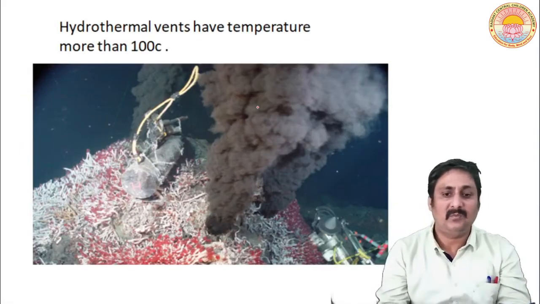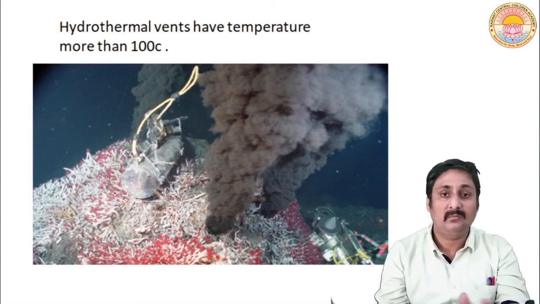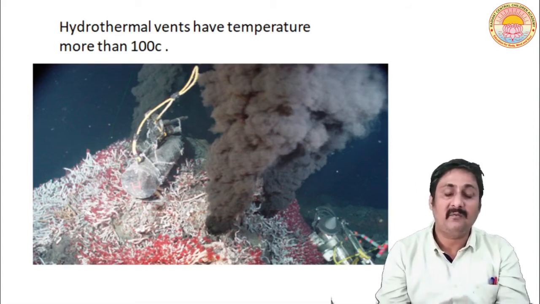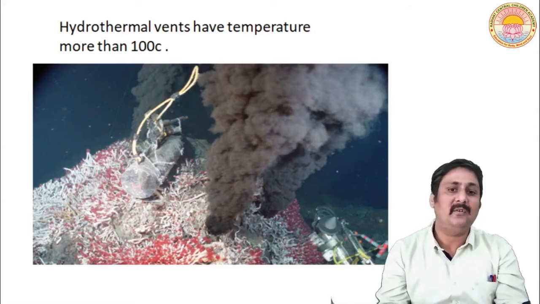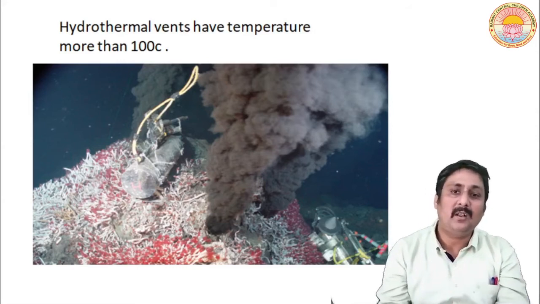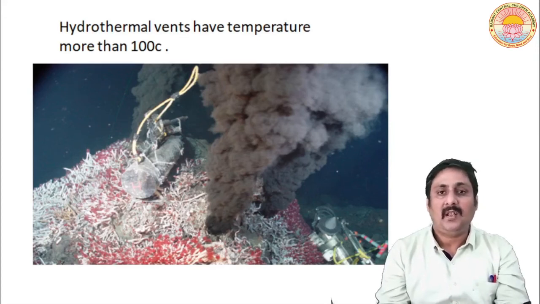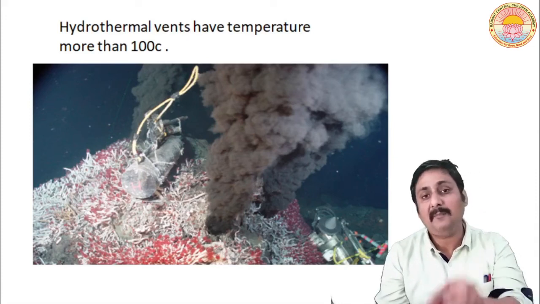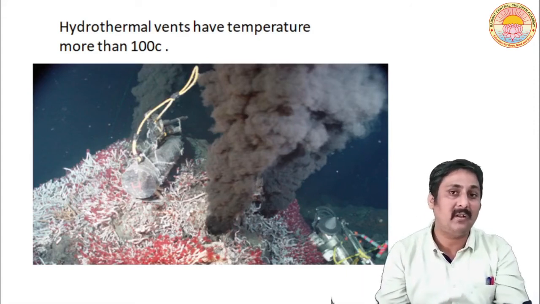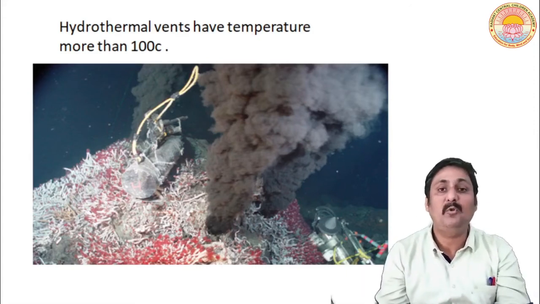So now I am showing you what are the factors which affect the temperature. One thing more I would like to discuss. In hydrothermal vents as well as hot sulfur springs, the temperature is usually above 100 degrees. Even in that particular condition, living organisms do exist.